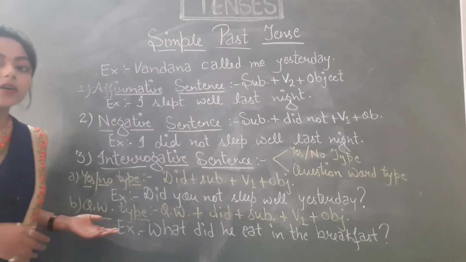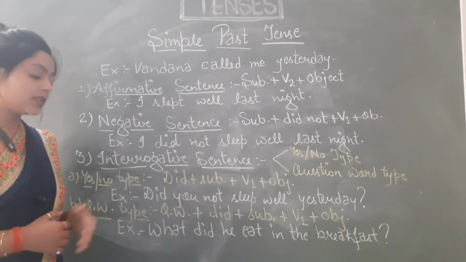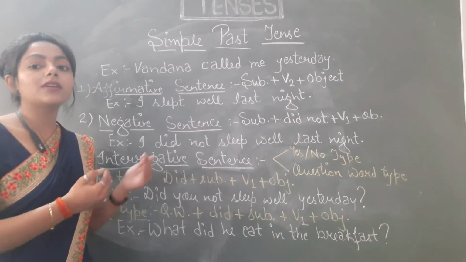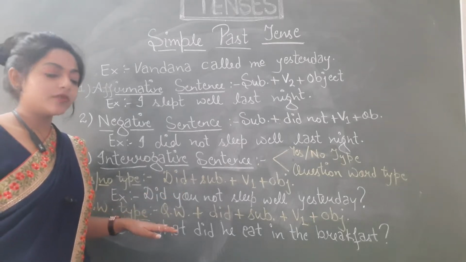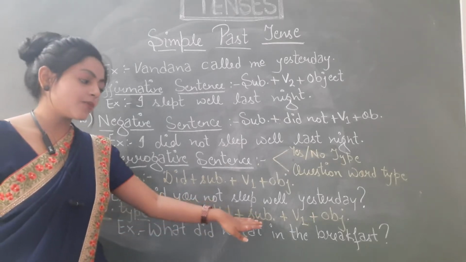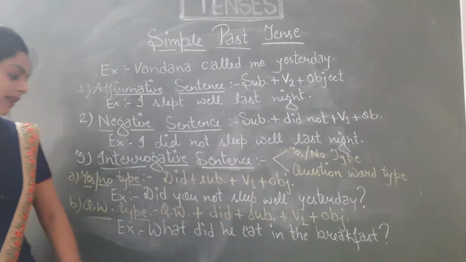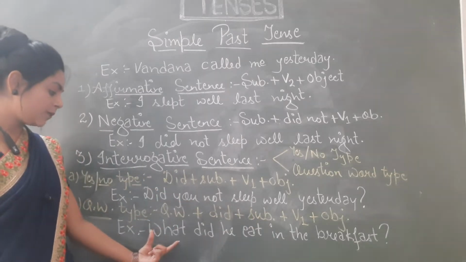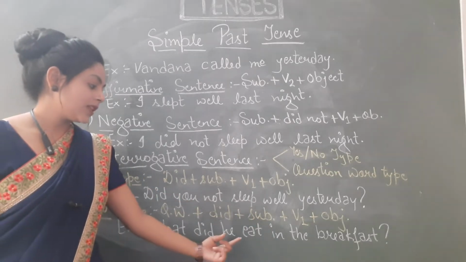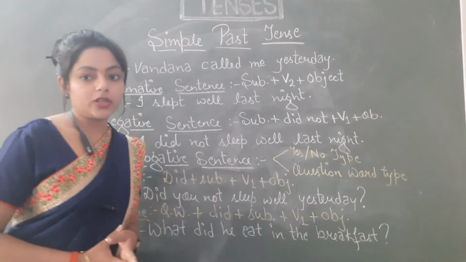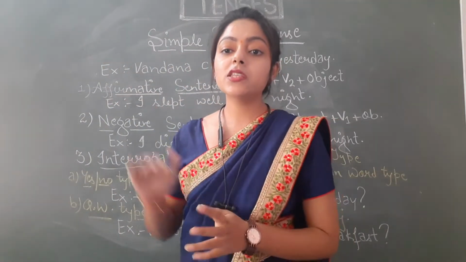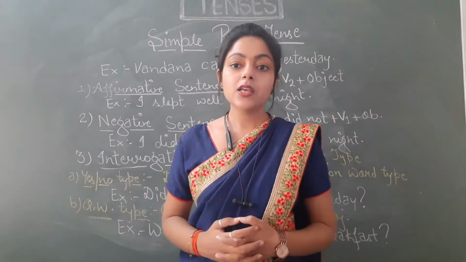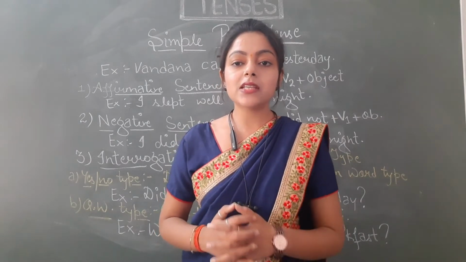And the next type of sentence is question word type sentences. In these types of sentences, the structure is a little different. The question word comes in the beginning. So we'll start with the question word, then we'll place did, then subject, then V1, and then object. Let us see an example. What did he eat in the breakfast? First of all, we have placed the question word here, then did, then subject, then V1, and then object. So students, these were the structures of all the types of sentences in simple past tense. So I hope with this simple past tense is clear to you.